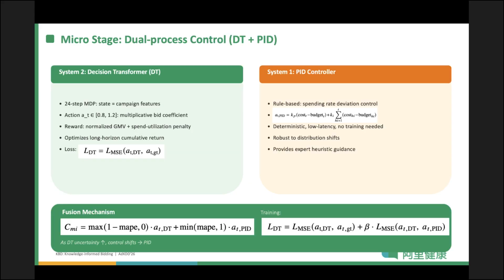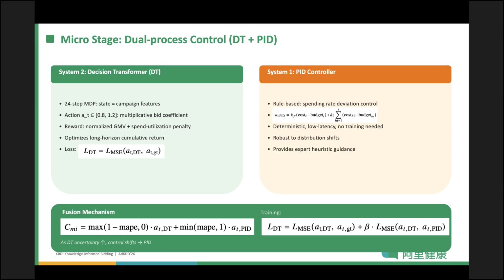At the micro stage, we adopt a dual process design inspired by Kahneman's System 1 and System 2. System 2 is a decision transformer that models the 24-step daily MDP. It takes campaign features as state and outputs a multiplicative bid coefficient between 0.8 and 1.2. It optimizes long horizon cumulative return. System 1 is a PID controller, rule-based, deterministic, and low latency. It reacts to spend rate deviations in real time.